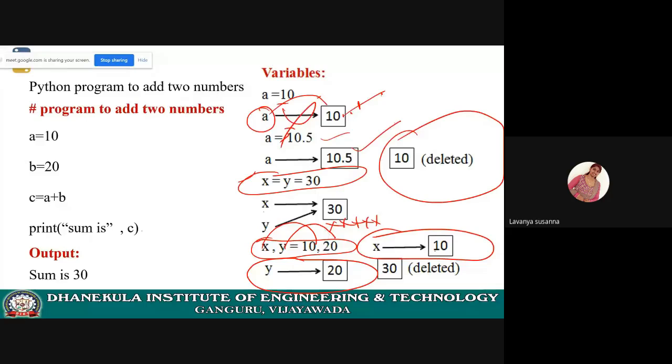Now x is tagged to 10, y is tagged to 20. Now 30: no object, no variable is referring to 30, right? Now the garbage collector will delete this 30. I hope you understood. Now I'll execute and I will show you. Just wait.